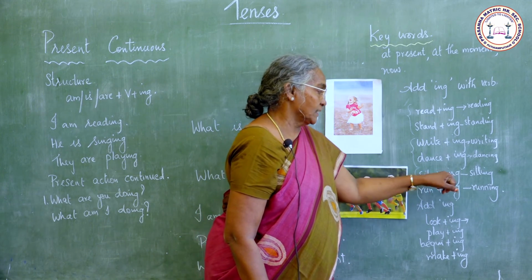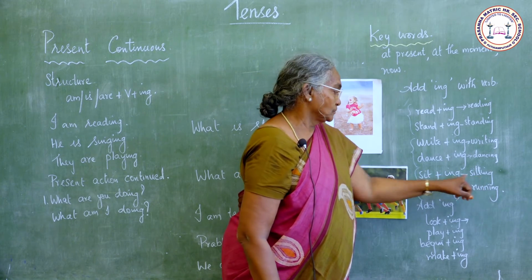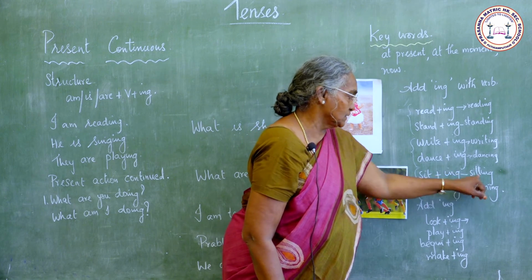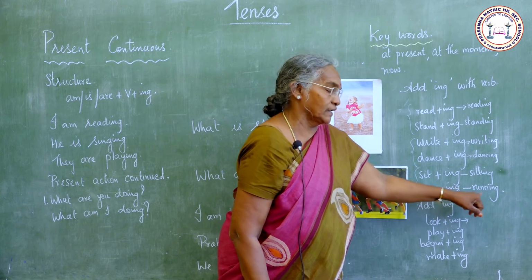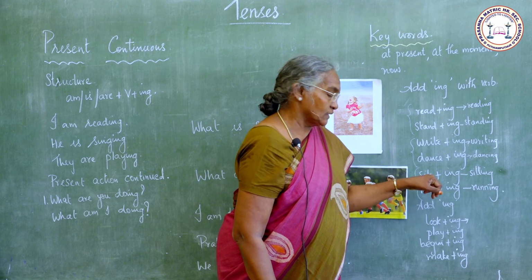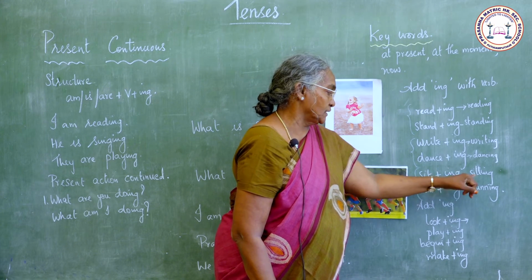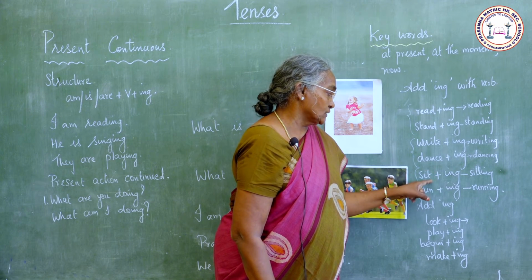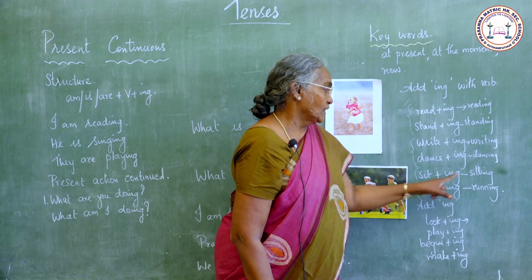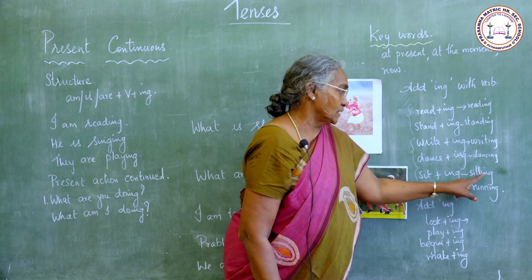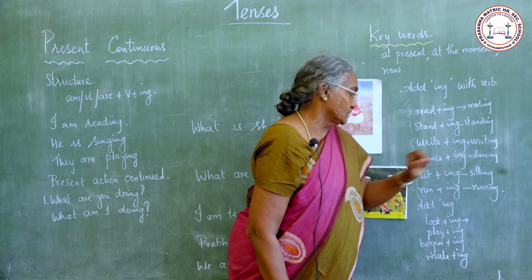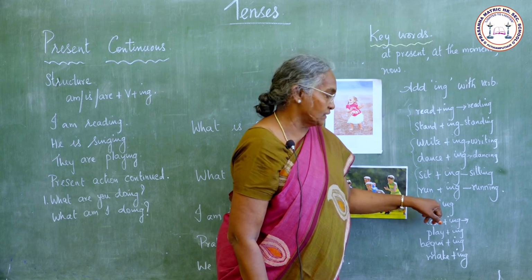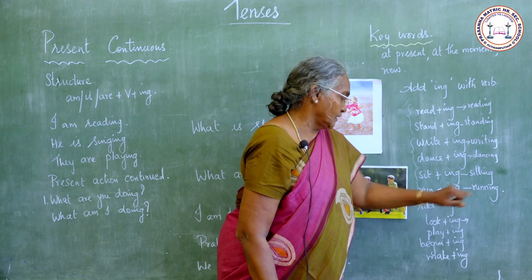Sit plus ing, sitting. Run plus ing, running. What is the change you notice here? We doubled the consonant of the first word, sitting. Here also the consonant is doubled, running.